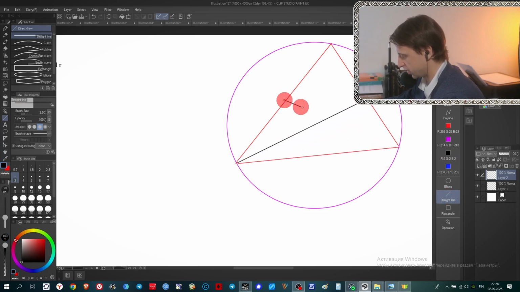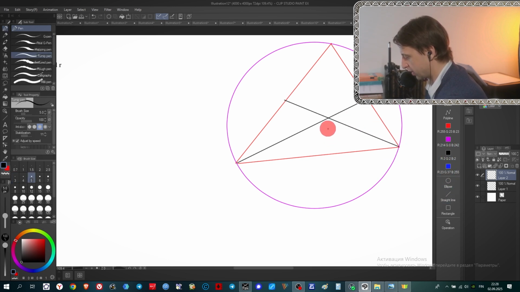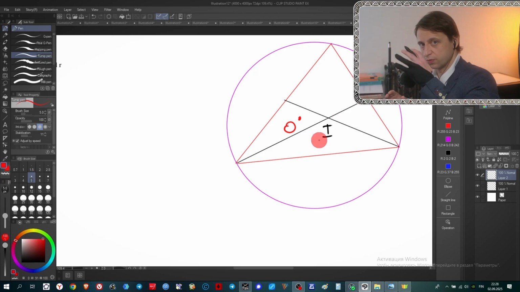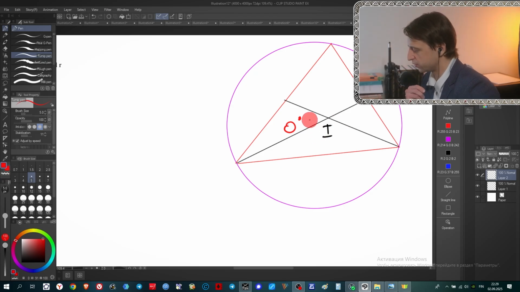This one and this one already intersect at I, and this point for us is I, the center of the inscribed circle. O is the center of the circumscribed circle. Let it be somewhere here, O.